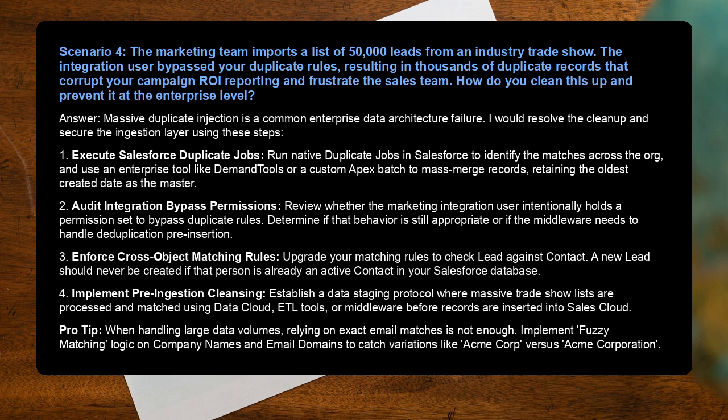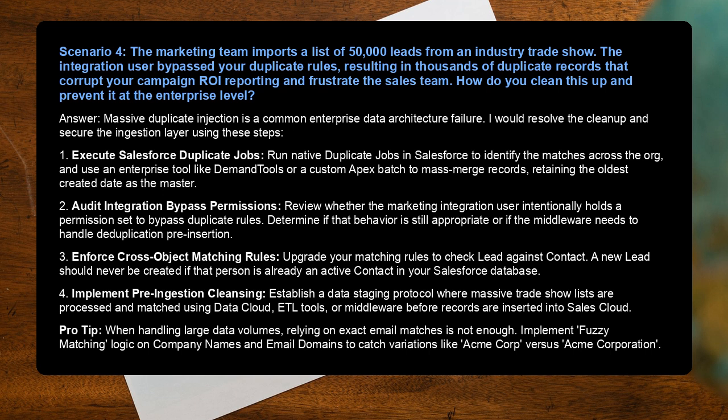3. Enforce cross-object matching rules. Upgrade your matching rules to check lead against contact. A new lead should never be created if that person is already an active contact in your Salesforce database. 4. Implement pre-ingestion cleansing. Establish a data staging protocol where massive trade show lists are processed and matched using Data Cloud, ETL tools, or middleware before records are inserted into Sales Cloud.